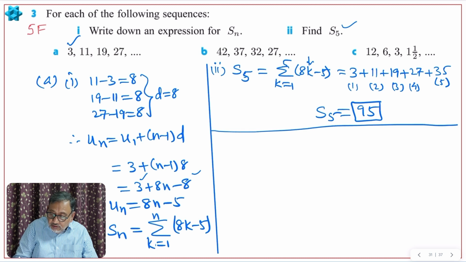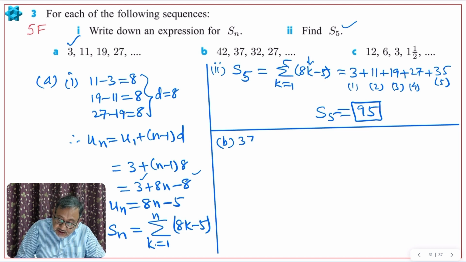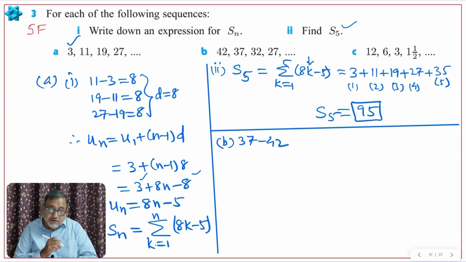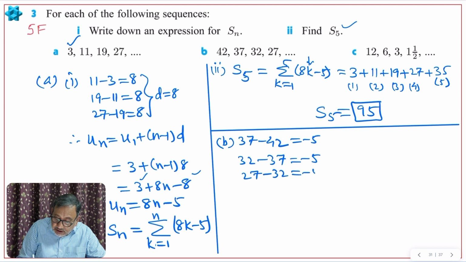Now the second one, part B also we had to do. I'll show you the procedure. Let us check whether it is arithmetic or geometric. 37 minus 42 is negative 5, because the negative number is bigger. Then 32 minus 37, again negative 5. Then 27 minus 32 is again negative 5.